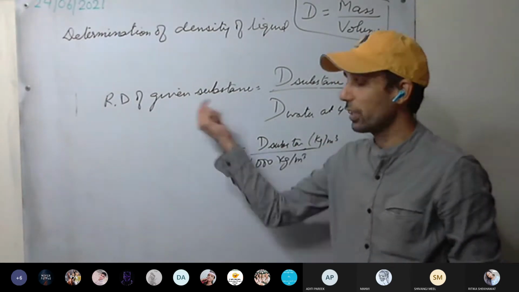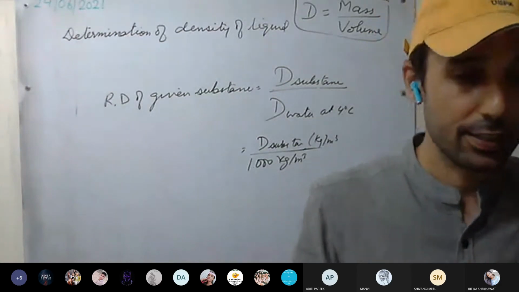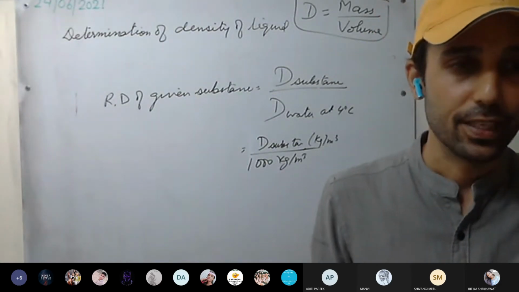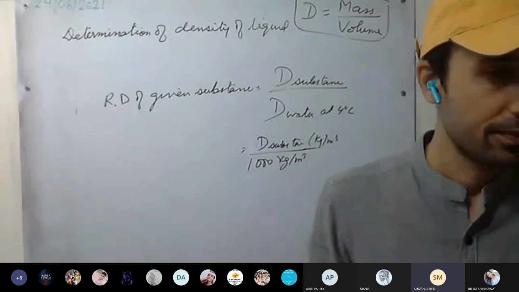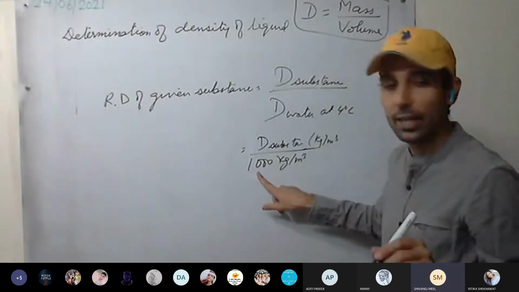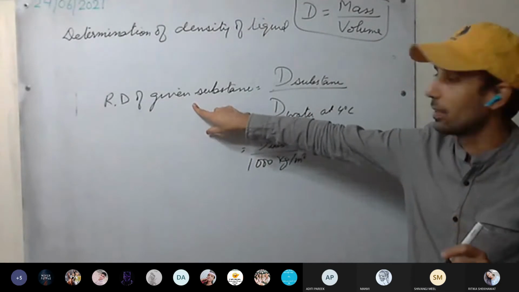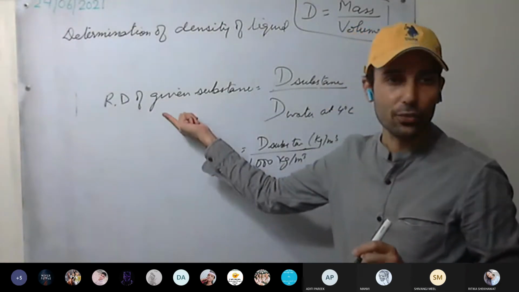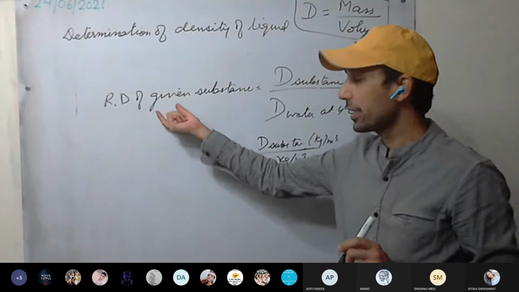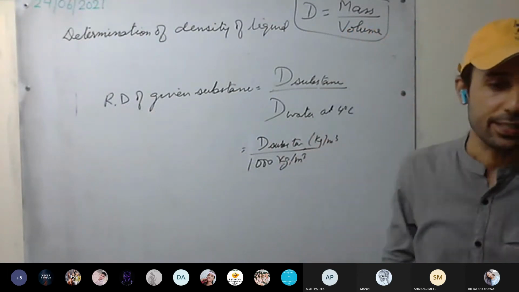So what will be the unit of relative density? Can anyone tell? Sir, there is no unit. Let's say it's unitless. Why? Because it is a ratio of 2 densities. That's why it is unitless. The units get cancelled.